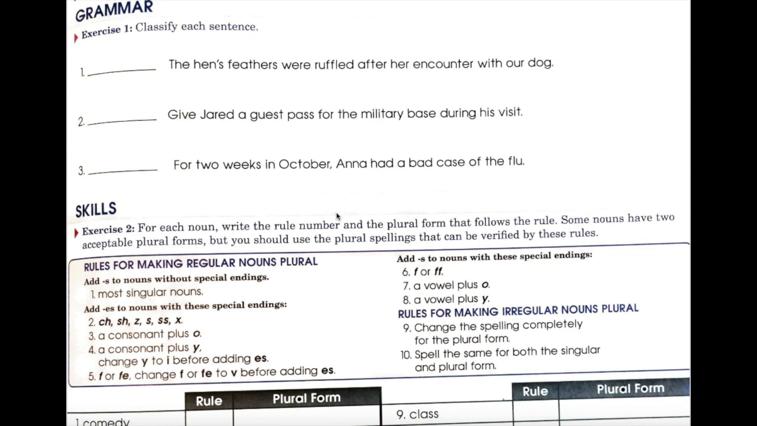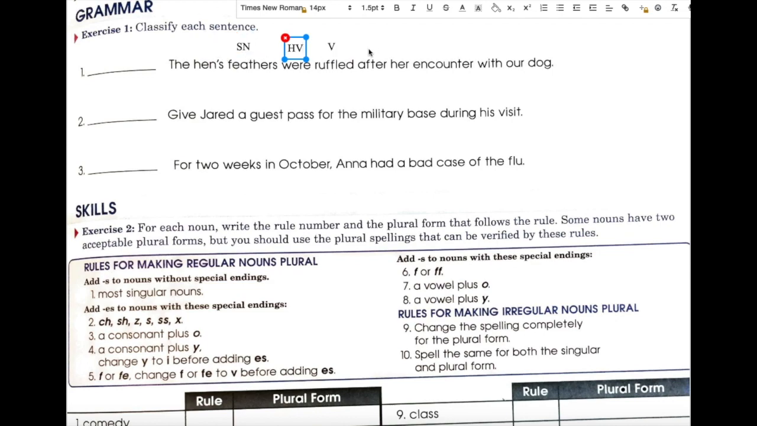The hen's feathers were ruffled after her encounter with our dog. What were ruffled after her encounter with our dog? Feathers, subject noun. What is being said about feathers? Were ruffled. Ruffled is our main verb. Were is our helping verb.